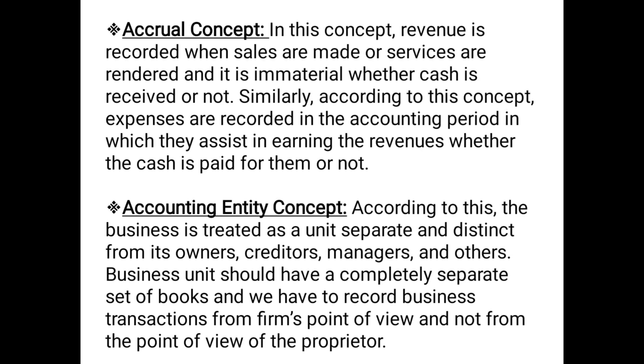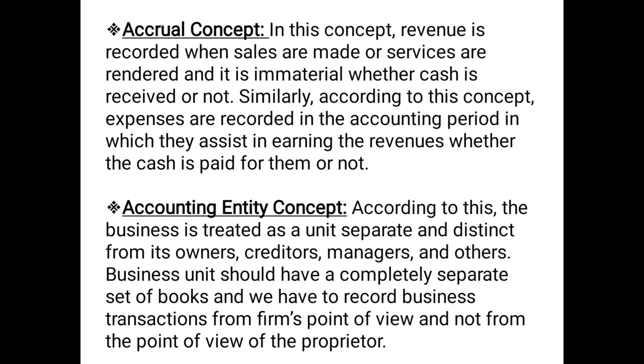For example, if you have paid rent 50,000 for this accounting year, the entire 50,000 will be recorded as a part of this year's expense. But suppose if you have paid 60,000 rupees in current accounting year, out of which 10,000 is related to next year, so this 10,000 will not be treated as an expense because it relates to the future year.